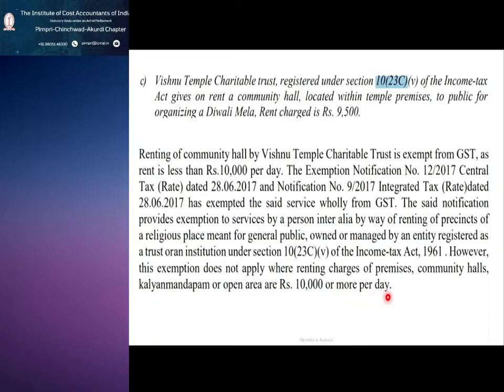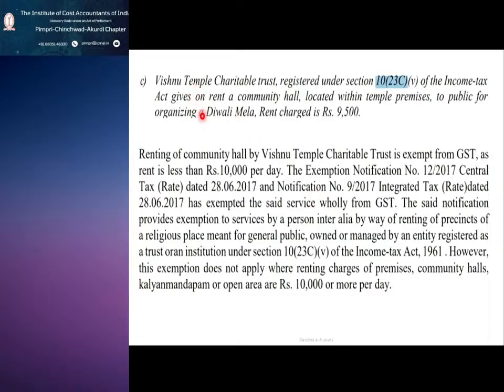Ours is less than 10,000 per day, so this is an exempted service.